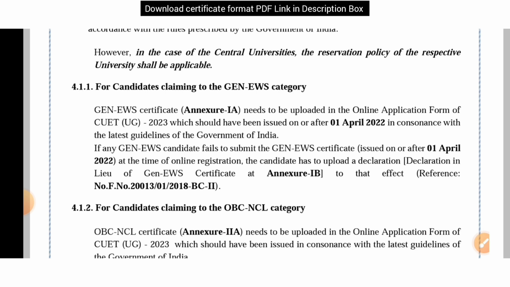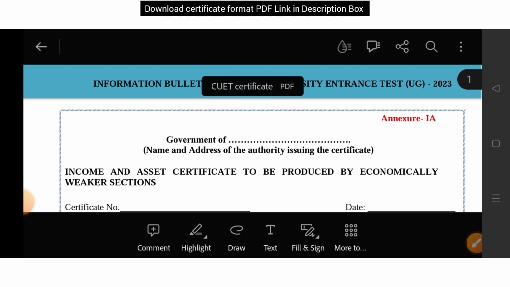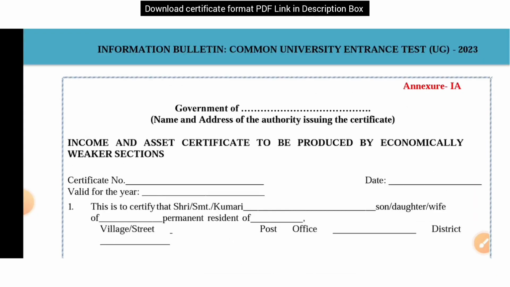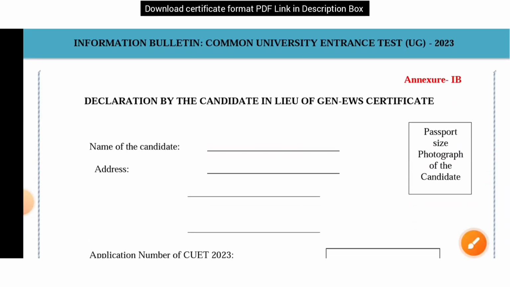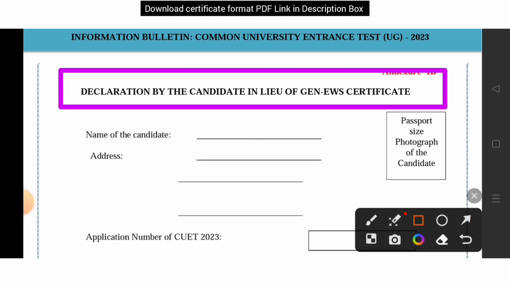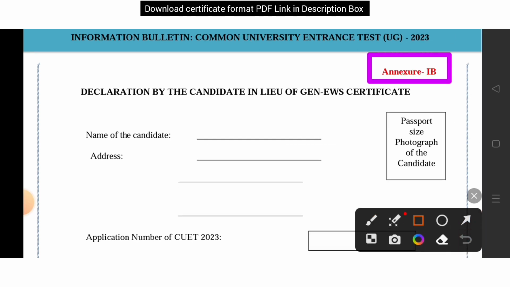So see, firstly I am just showing you the format. Yes, this is the one page format of EWS which you have to provide at the time of form filling and also at the time of counseling, means getting admission. So at the time of form filling, if you don't have this certificate, in case of that you can upload this certificate, and it's written that declaration by the candidate in lieu of the general EWS certificate. You can see here it is Annexure 1B is written.